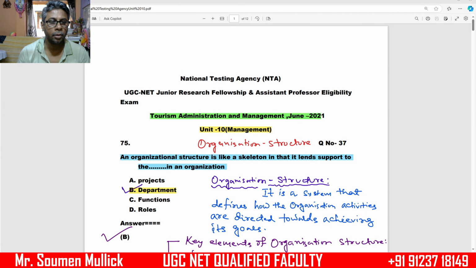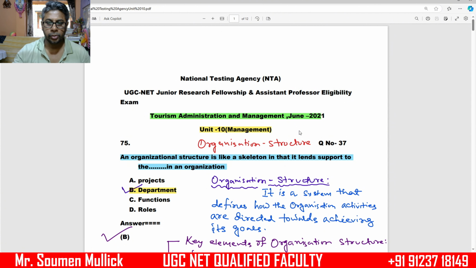Good afternoon, all of my UGC NET and JRF aspirants of Tourism Administration and Management. This is our question paper analysis series. This question paper is based on June 2021. I have selected the important questions of management from the June 2021 question paper.